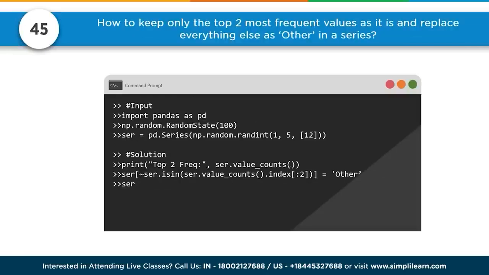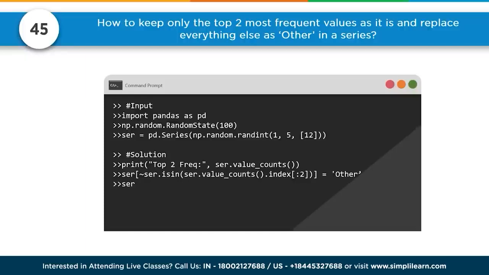45. How to keep only the top 2 most frequent values as it is and replace everything else as other in a series. So again, we're working with pandas, because if you're talking series and data frames, that means we're working with pandas. So we're going to import pandas as pd. We'll go ahead and create our pandas series. We're going to do that by creating a NumPy random state 100, so 100 in the NumPy one. And then we have our pandas series. You can see here we're using NumPy random randint of 1, 5 by 12.